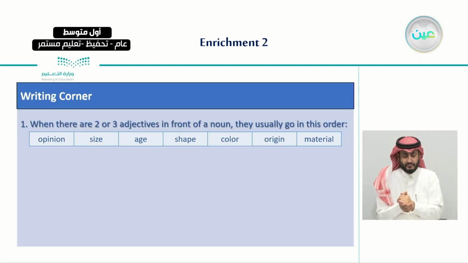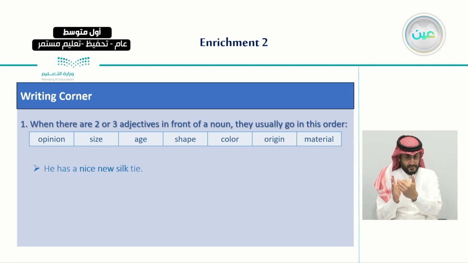And after this, in the writing corner, we said that when there are two or three adjectives in front of a noun, they usually go in a specific order. So for example, when you want to describe a type of clothes and you have more than one adjective, you use them in this order. You start with your opinion, and then the size, the age, the shape, the color, the origin, and finally the material. So for example, he has a nice new silk tie.